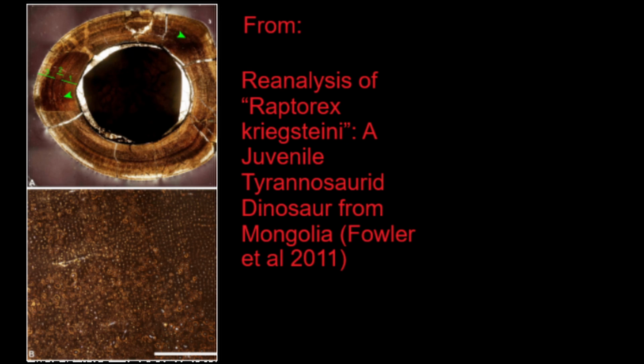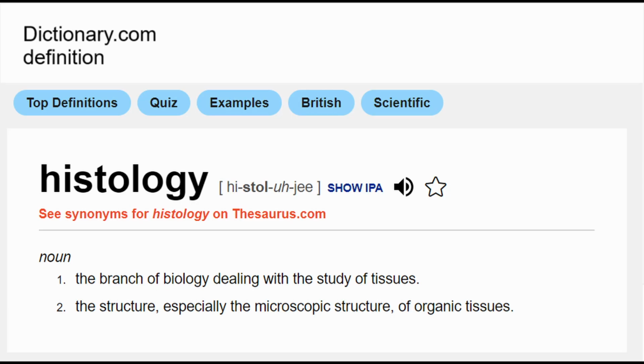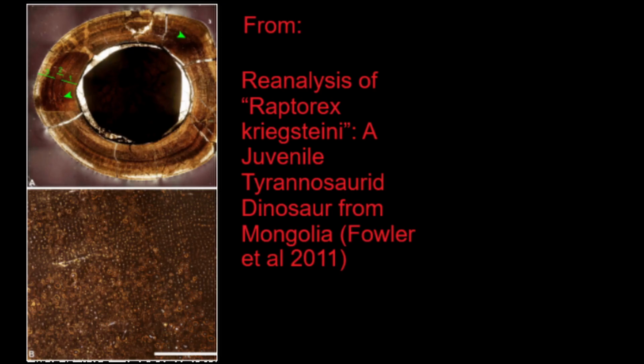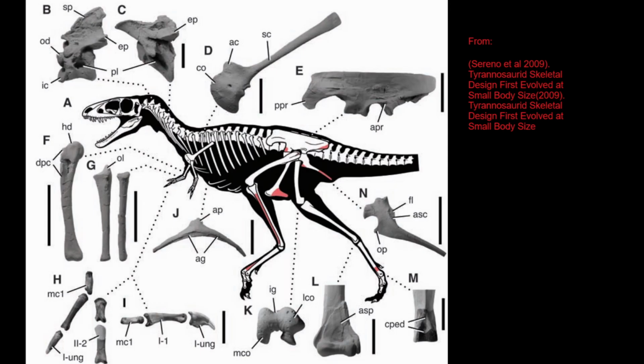However, the 2011 paper re-examined the histology of the specimen. The paper found that Raptorex was most likely a 2 to 3 year old juvenile. They additionally found that Raptorex was not close to fully developed and had a lot of growing left to do. However, while Raptorex was now re-aged, and definitely within the Tyrannosauridae family, there was more to discuss about its taxonomy.